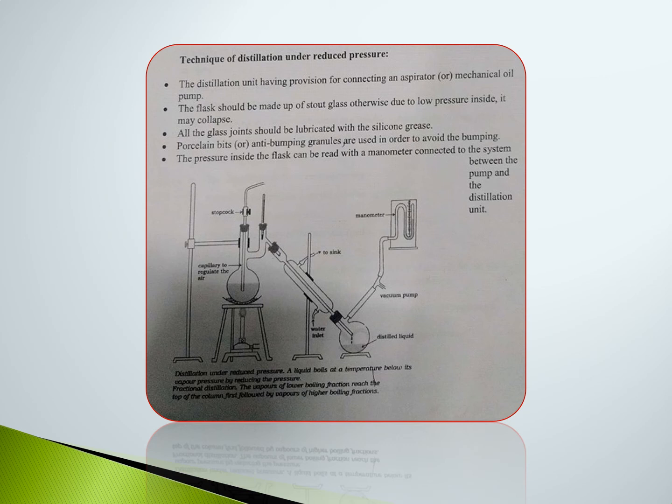This pure liquid is under reduced pressure, low pressure, and that pressure is read with the help of the manometer. So what is the pressure inside the purified liquid flask? It is read with the help of the manometer.